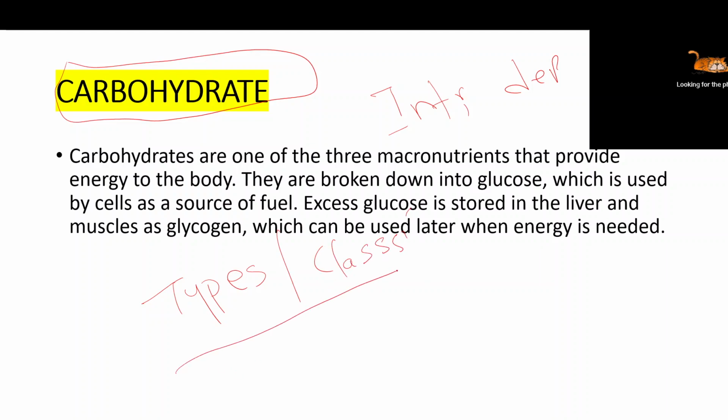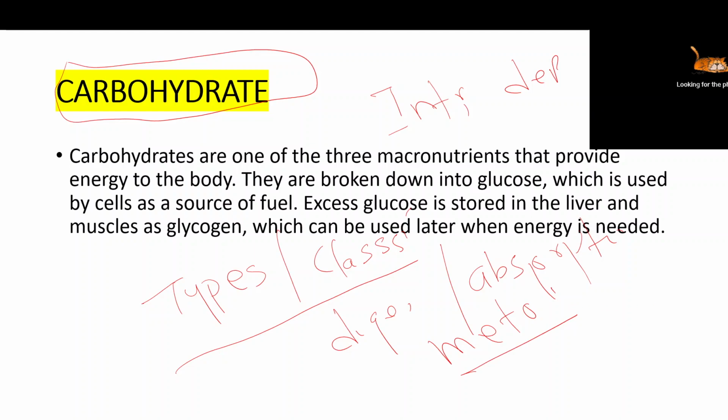After classification, we are going to discuss digestion, how carbohydrates are digested, and then absorption of carbohydrate. After absorption, we are going to discuss metabolism, then disorders. If I include all these topics in one video, the video becomes very long. So in today's video, I'm going to focus only on carbohydrate, mainly the definition and classification of different types of carbohydrate. In the second video, I'll discuss digestion and absorption. After absorption, metabolism starts.